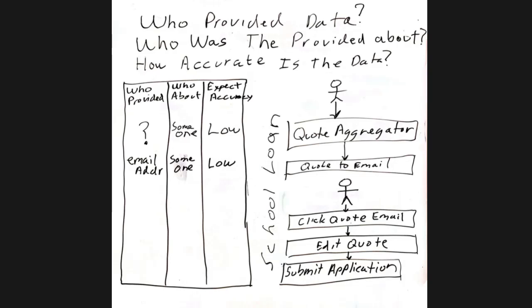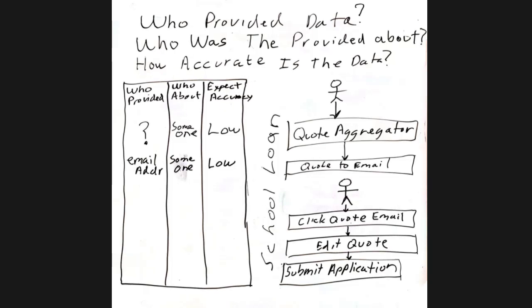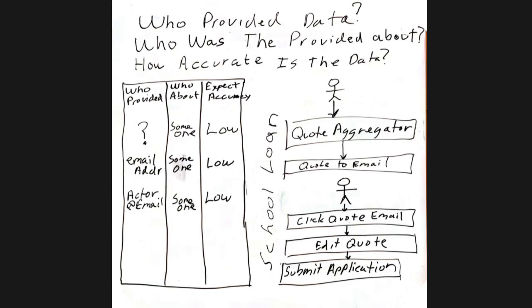So what does that tell us? Actually, I guess I should have said trust in the who provided and trust in the who about. Man, you know what? We'll go with this anyway. Okay. So if I click back on the email, I'm going to say that we know there are a couple possibilities here.